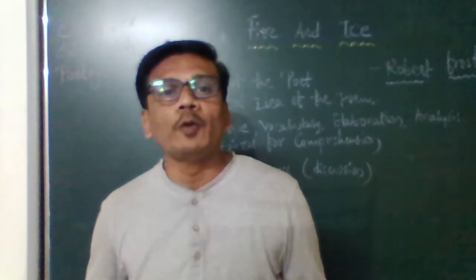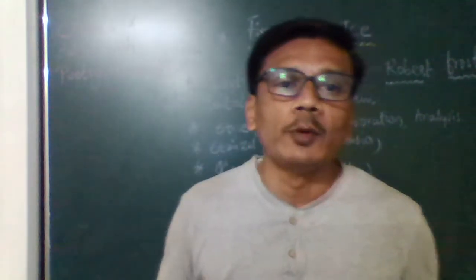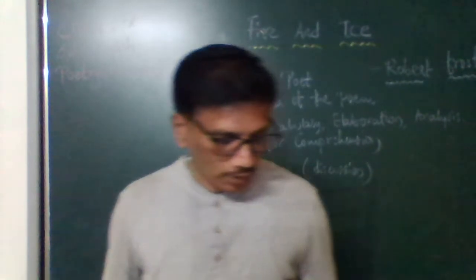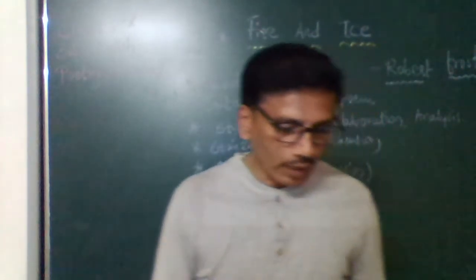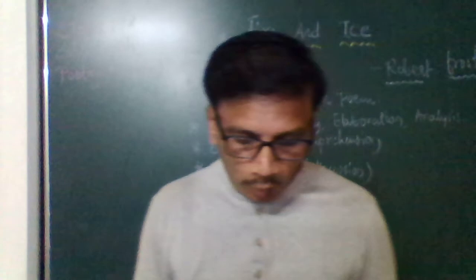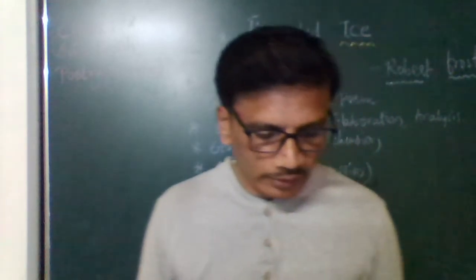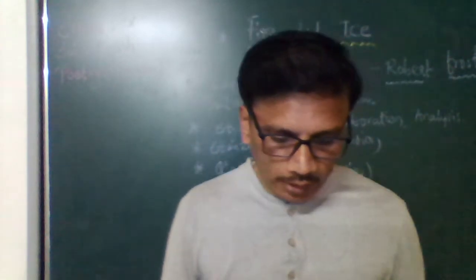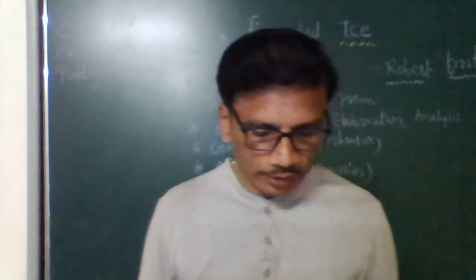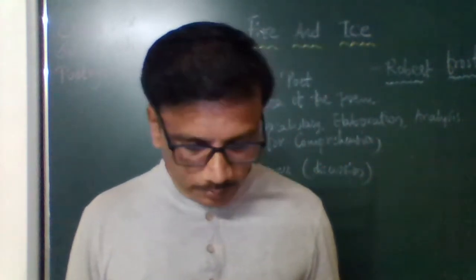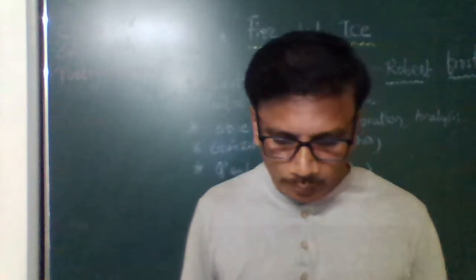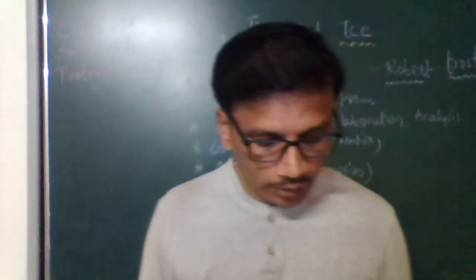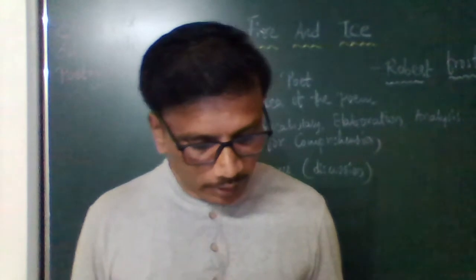First we have about the poet. We would like to know about the life sketch of the poet. Robert Frost was a famous American poet. He was born in San Francisco on March 26, 1874. His father belonged to New England and his mother was a Scottish immigrant from Edinburgh. By the 1920s, Frost was the most celebrated poet in America.